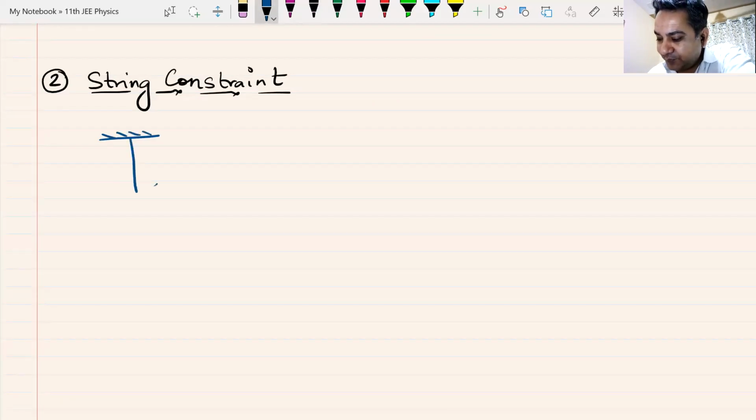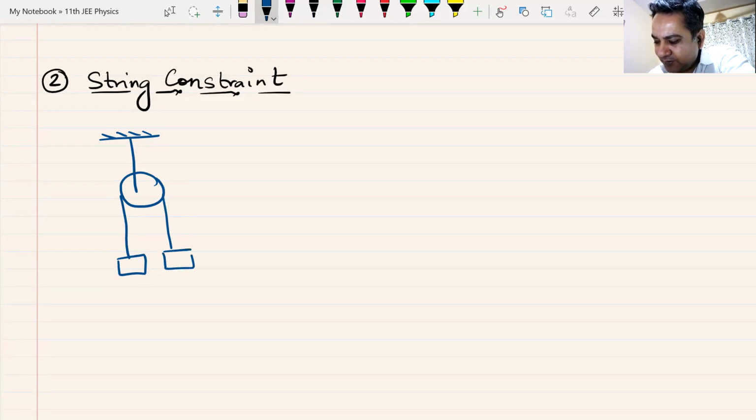Now, let us take an example of this. What is the name of this thing? It is known as the Atwood's machine. I hope you remember this name, Atwood's machine, designed by Atwood. Why do I make it tilted? Because I keep this thing tilted, that's why everything gets tilted. Now see, these two blocks are attached to each other by strings.